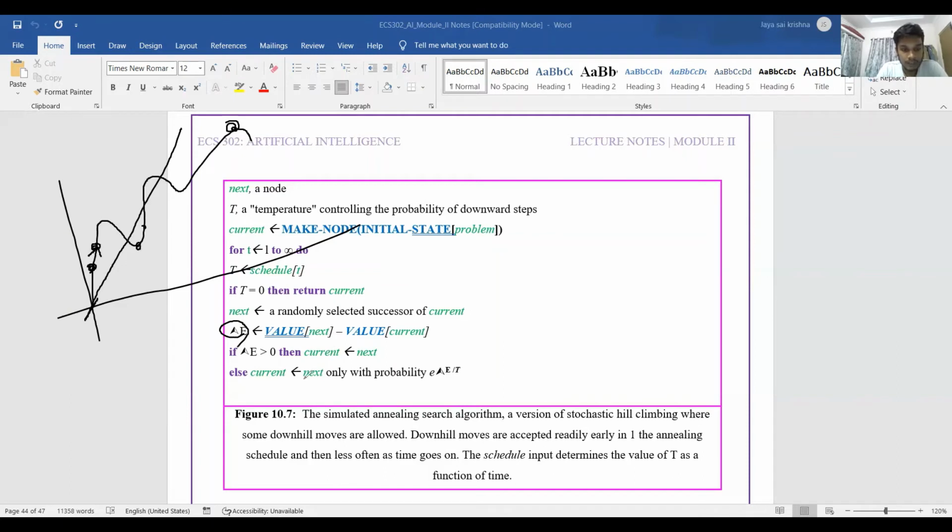So as we can see here, the equation is e power delta E by T. As the temperature increases, the probability function decreases, and it reaches 1, where we can reach the global maximum. So that concludes the simulated annealing search.